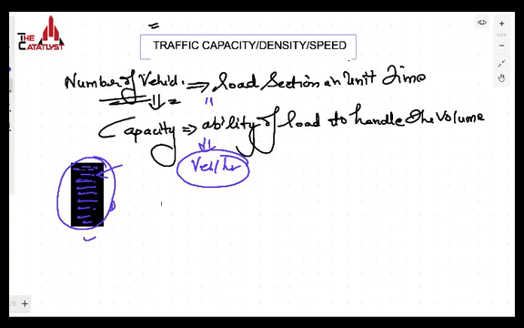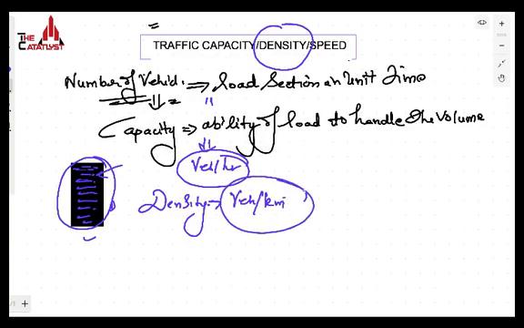Fine. The other term is known as traffic density. Now, density is basically the number of vehicles present in a kilometer length of roadway. It means that whether moving or not moving, the density will be the number of vehicles present in a kilometer length of roadway. It is not related to the movement. Whether it is moving or not moving, the density will be there. It means the density is talking about a certain length. If you fix a certain length, say 1 kilometer, then the number of vehicles, whether standing or moving, will be the density.